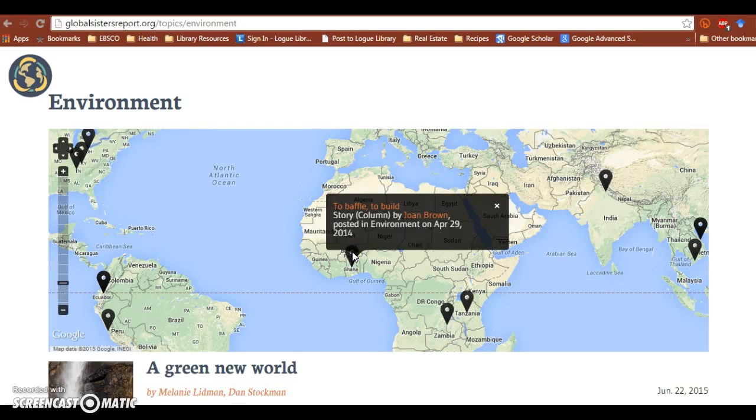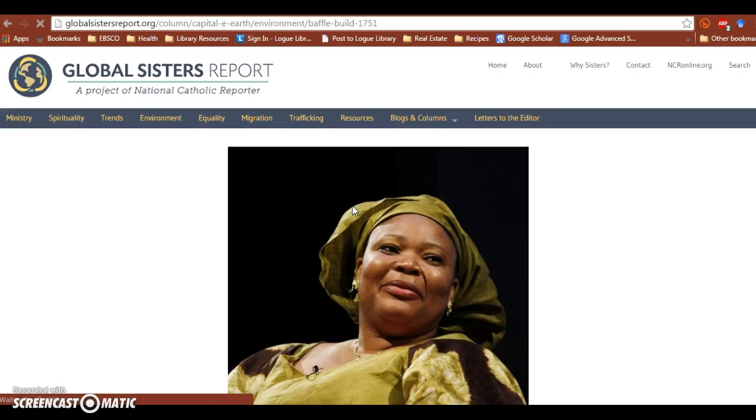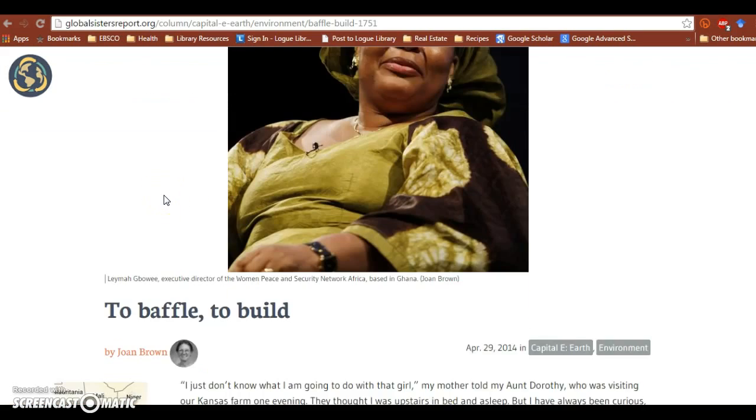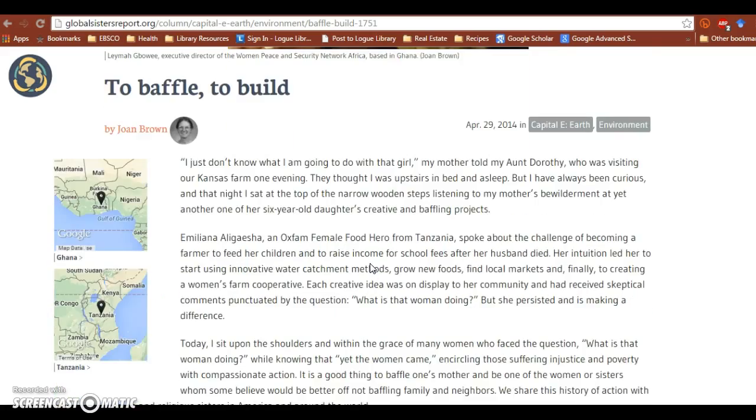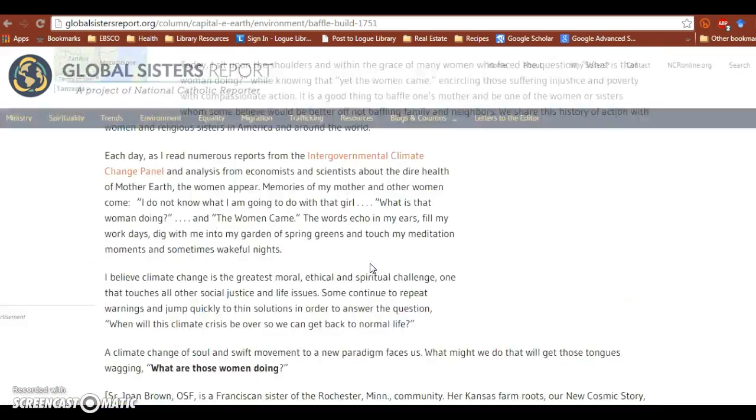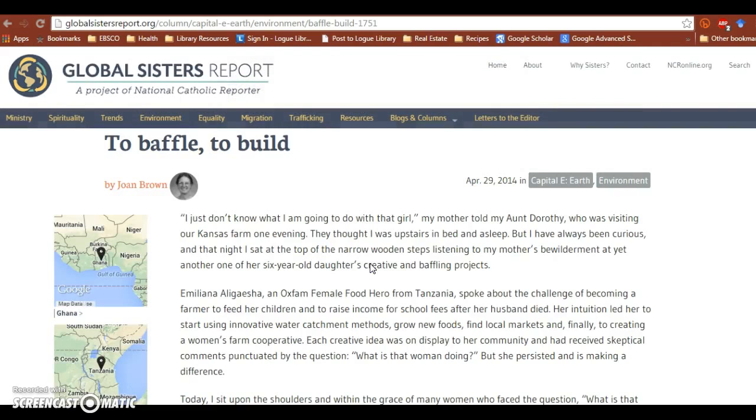So when you click on it, this box pops up and you just have to roll over until you find the title, and the text will change color like that. And then you just click on that and the article opens up. This one's called To Baffle to Build, and it's a story from Ghana that you can read, and if that works for whatever research you're doing at the time, then it is an article that you can cite. Again, there's another video on this list that will take you through the basics of citing your resources that you find here.